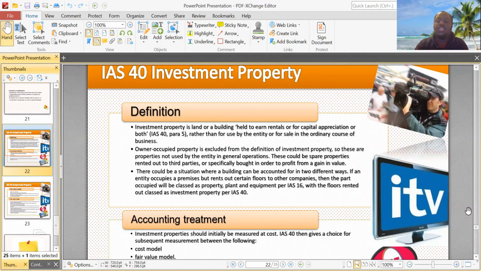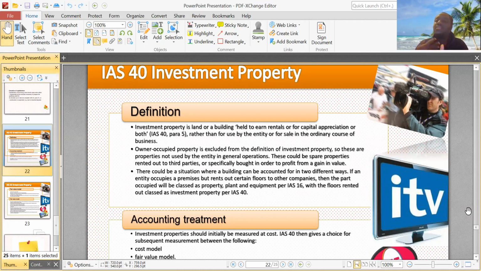So it's land or a building held to earn rentals or for capital appreciation, or both, rather than for use by the entity or for sale in the ordinary course of business. If it's for sale in the ordinary course of business, that's the business the entity is in, so you wouldn't classify that as an investment property. But if it's a special property that is held for rentals or for capital appreciation, then that is certainly an investment property. When you hear ordinary course of business, it means the normal business transactions that the entity involves itself in.